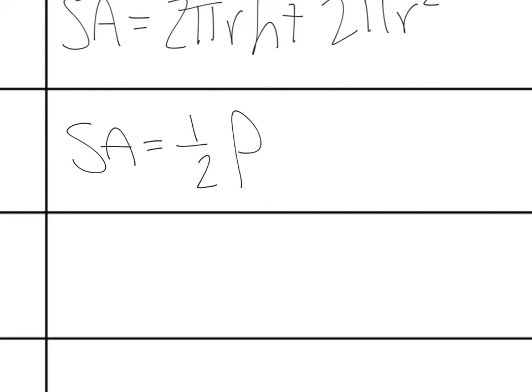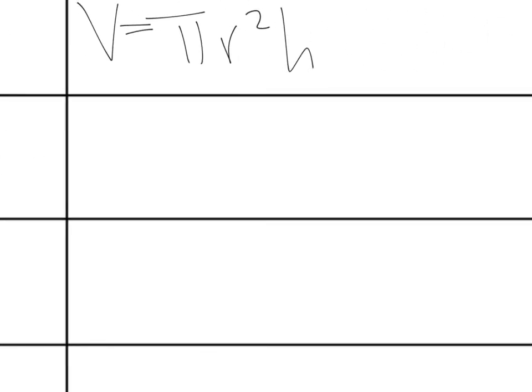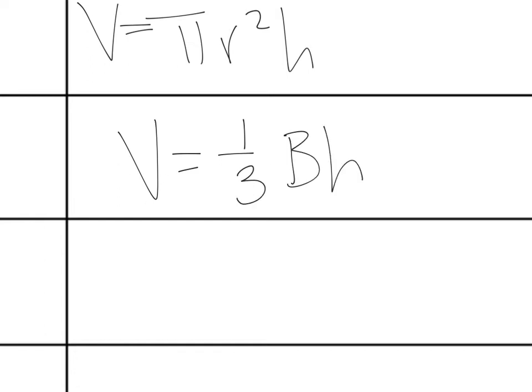Okay, coming down into our pyramid, the surface area of a pyramid, remember, is equal to 1/2 times the perimeter of the base of that pyramid times the slant height L plus the area of the base. Your volume is then equal to 1/3 times the area of your base times the height.